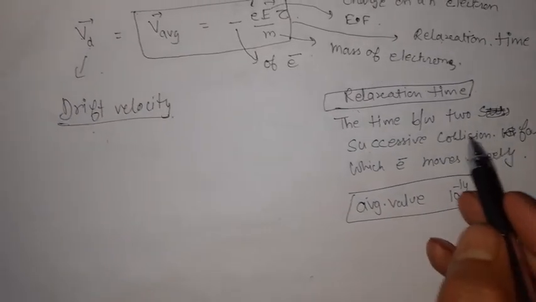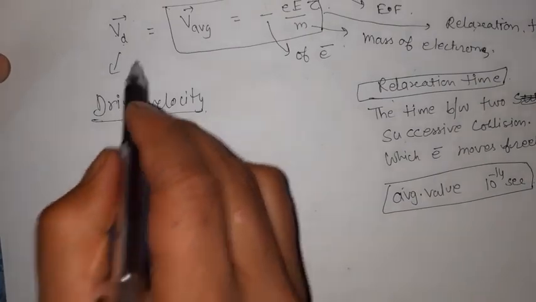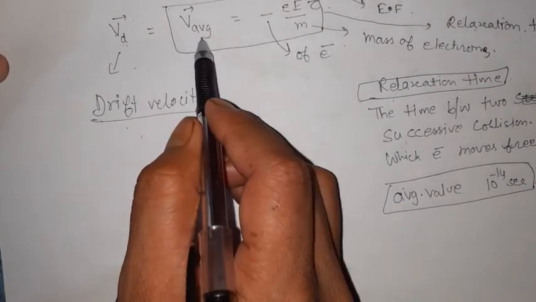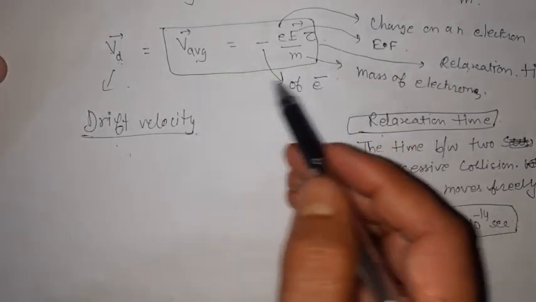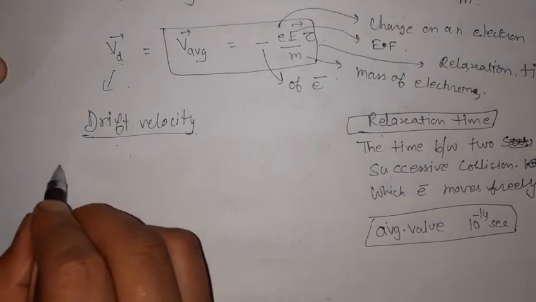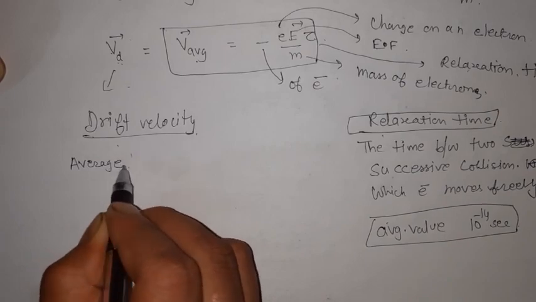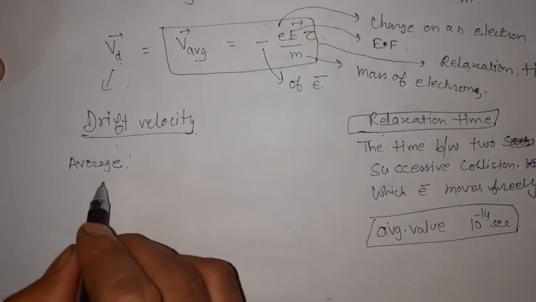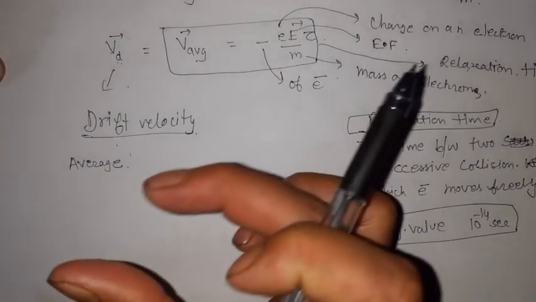Okay, so now let us come to this one, drift velocity. What is drift velocity? It is the average velocity with which those electrons will move against the electric field. It is important to note that average is required to be written over there. Don't write simple velocity, it is the average, because we are going to add the velocities of all the electrons.